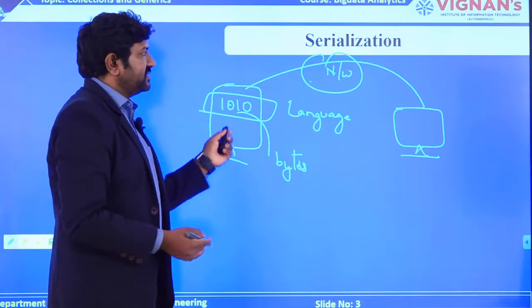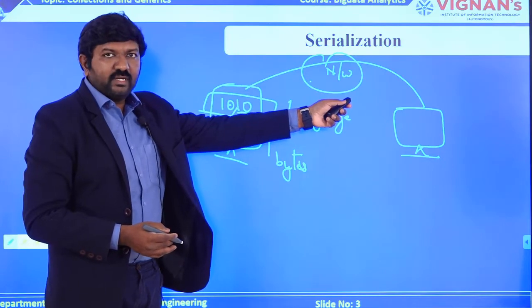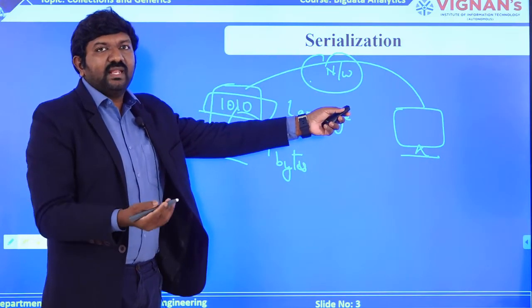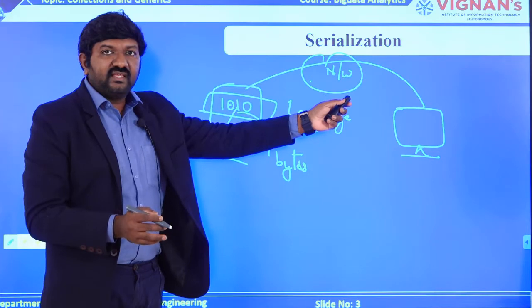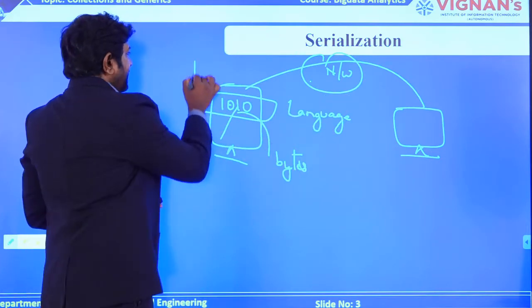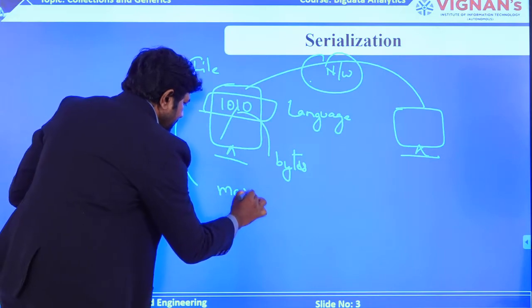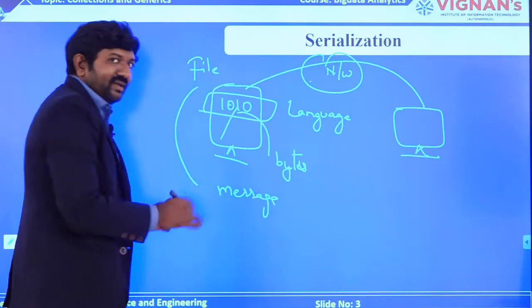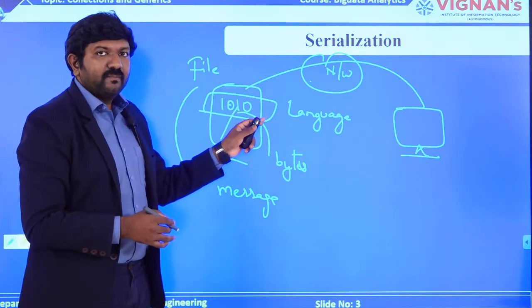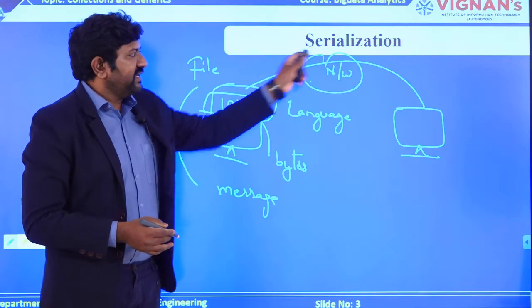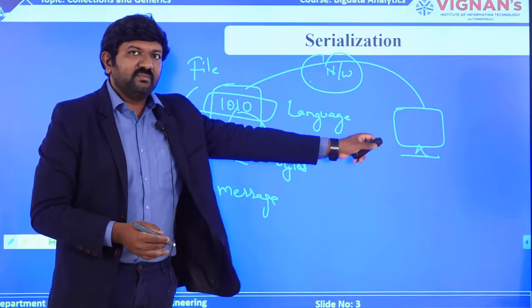Byte streams of information can only be transmitted over the network. You cannot send high level language data through the network just like that. Even if you are sending a file or a small message, everything will be converted into bytes, and that will be transmitted over the network to the other machine.